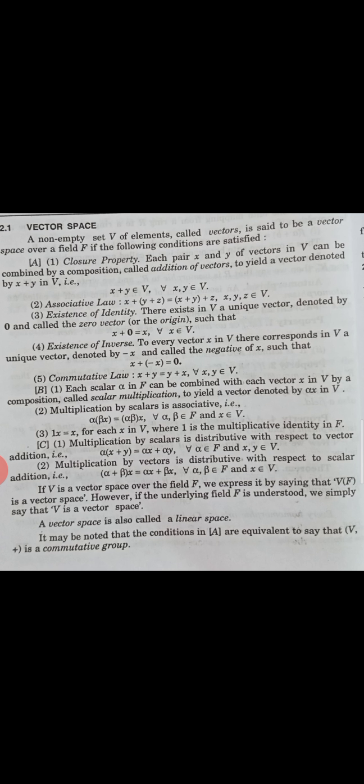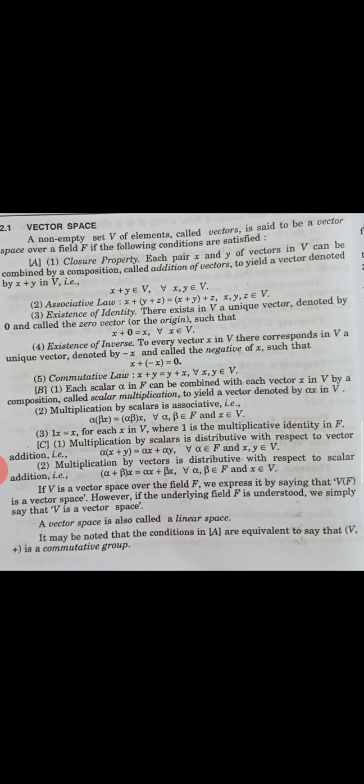Next, existence of identity. There exists in V a unique vector denoted by 0, called the zero vector or the origin, such that x plus 0 is equal to x for all x belongs to V. Existence of inverse. To every vector x in V, there corresponds in V a unique vector denoted by minus x, called the negative of x, such that x plus minus x is equal to 0.